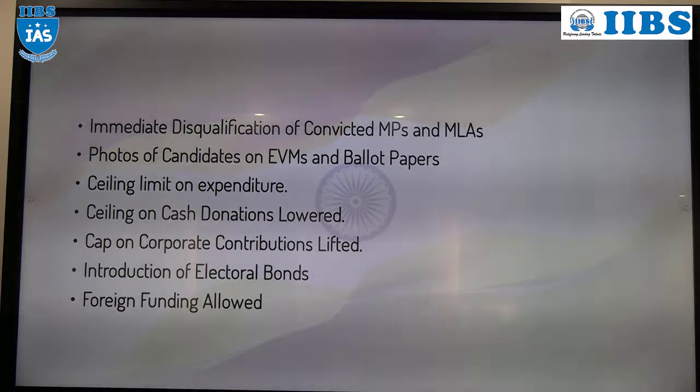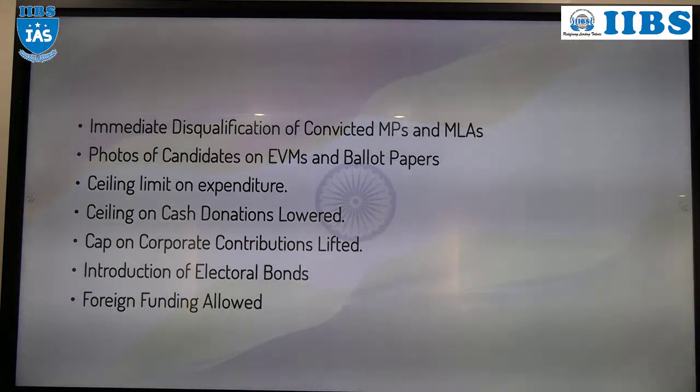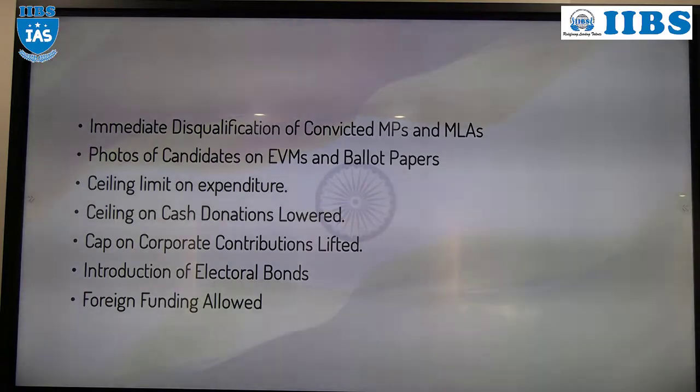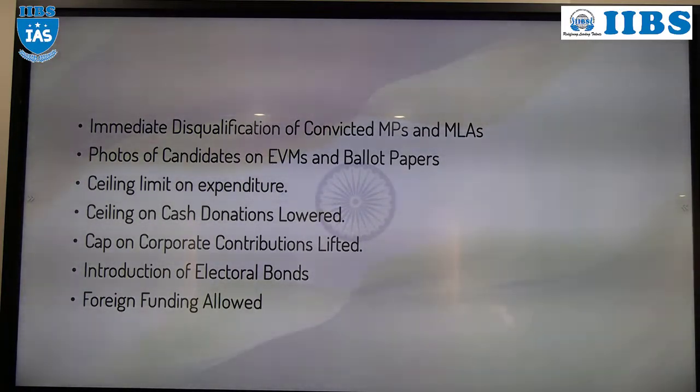Sorry, whole company profit also. Company can donate to the political party. Earlier there was a limit. Now there is no such limit. Electoral bonds. So what is electoral bond?